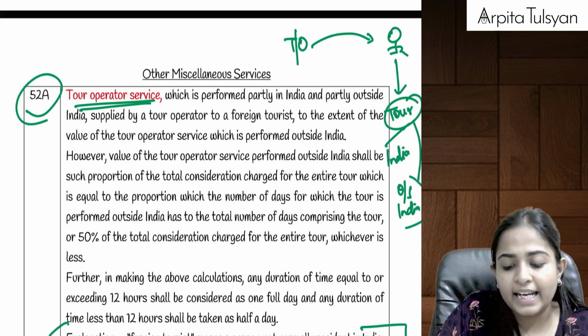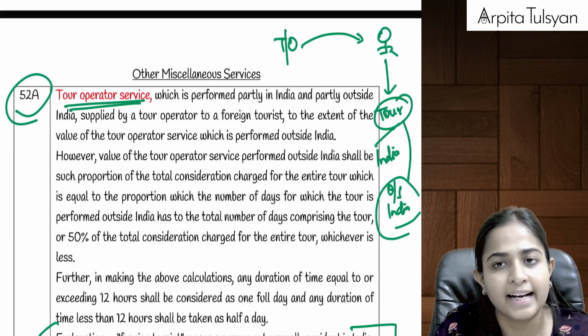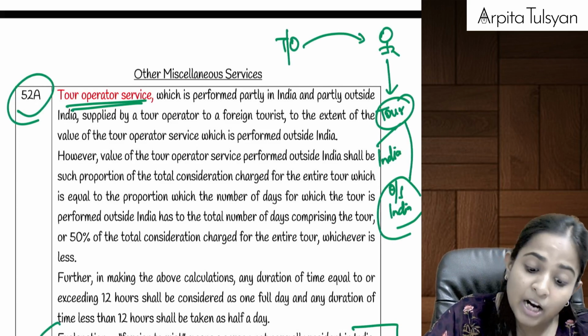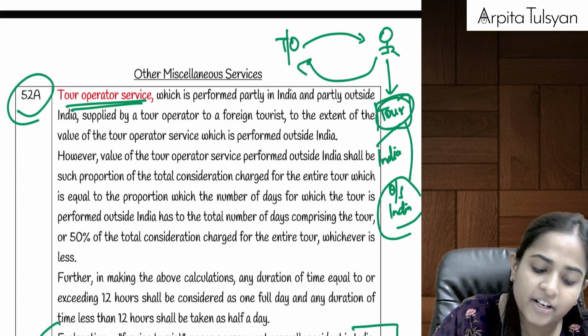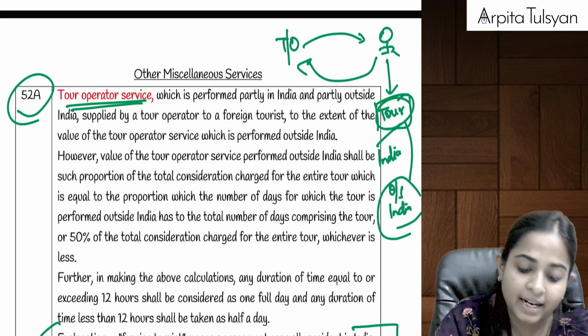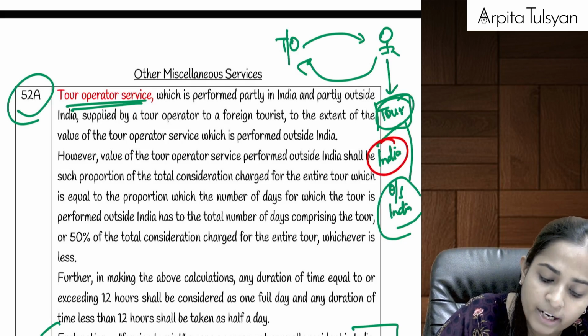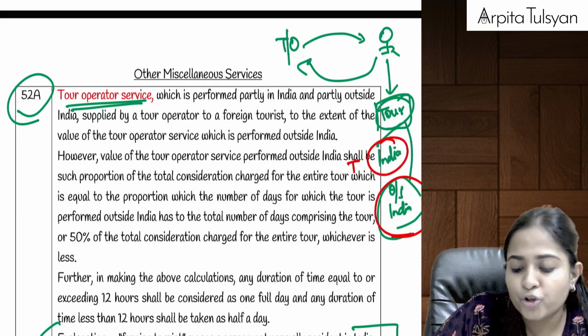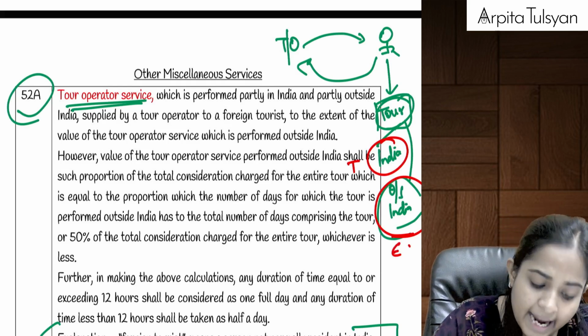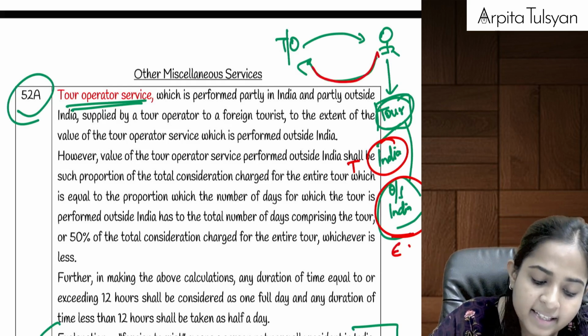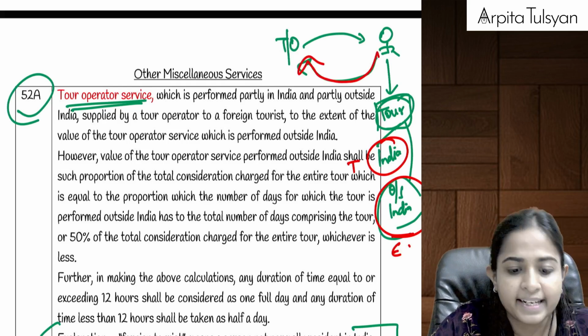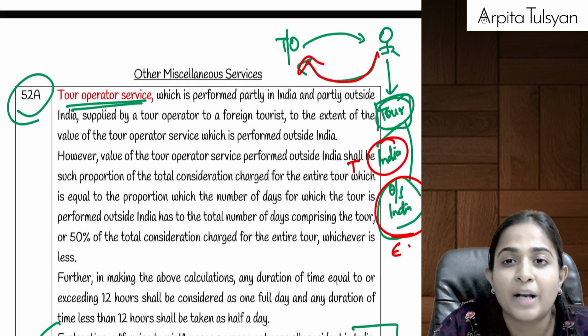We know that if it would have been fully outside India, then it is exempted from GST. But what if the consideration that we are paying to the tour operator is partly for India and partly for outside India? They say that the portion for India should be taxable, and the portion for outside India should be exempted. So ma'am, how do we divide this consideration? This consideration will be divided in the ratio of number of days.